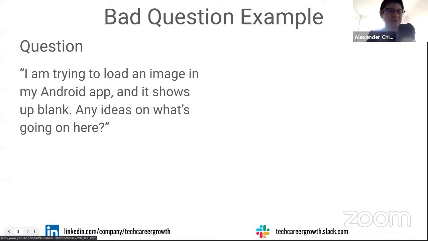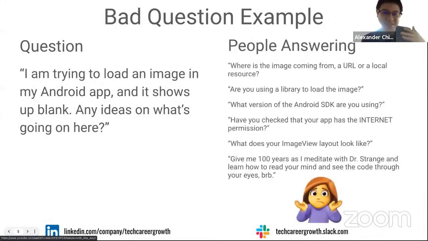They go, "Hey, I'm trying to load an image in my Android app. It shows up blank. Any idea what's going on?" So if we click into the next part of the slide, there's a million ways this bug can occur, right? So this is a bad question because there's so many other things that people have to figure out in order to answer this question.